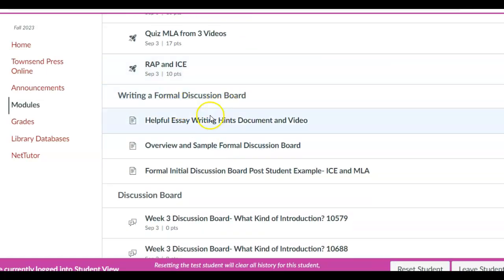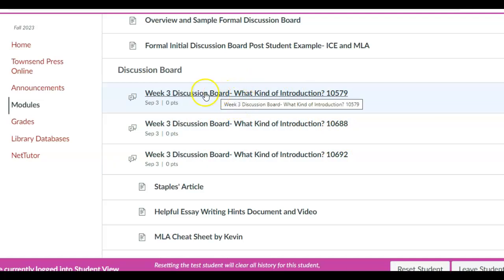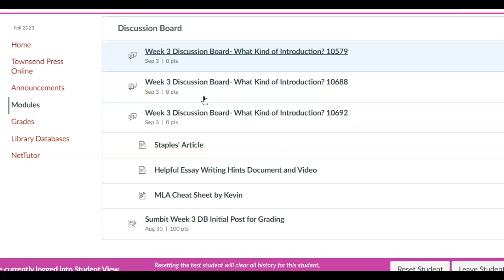Here, formal discussion board. Look this over. I'm going to come back to it. But when you're doing your discussion board, this is the prompt. Again, I have 3 sections in one course, so you'll only see yours. After you read the prompt and complete it, you will post your thread here because there's a button for reply. I'll show you that. And then for the discussion board initial post, you'll also make it a document and submit it here. Double space, the instructions are there. Again, this will make more sense in a minute.